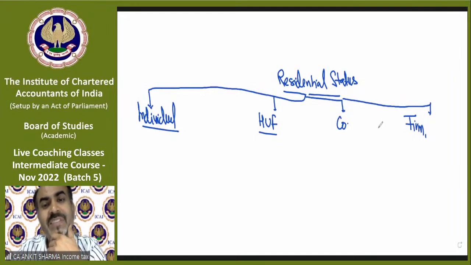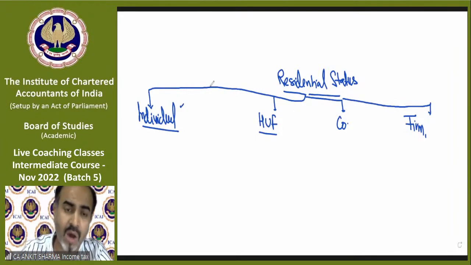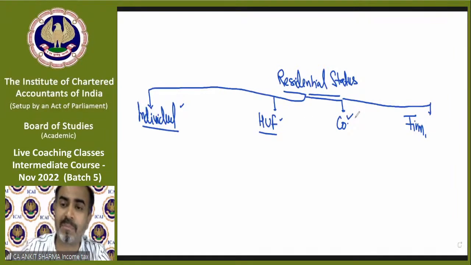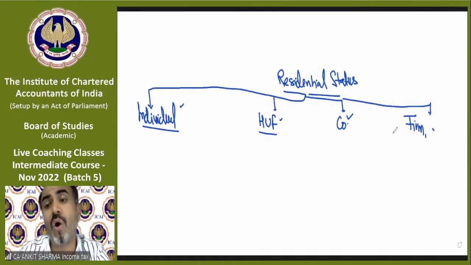So in residential status, we have to find out how to determine the residential status of an individual, that means a human being. Then how to find out the status of a HUF, and how to find out the status of a company and firm. All others also fall in this last category of a firm.